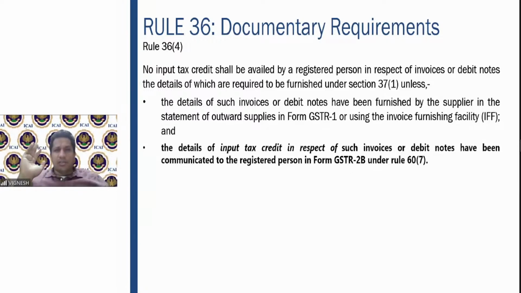This rule number 36 subsection 4. I will tell you how it all started, the entire history of how it is there once we come to the end of this discussion. So Rule 36.4, what does it say? No input tax credit shall be availed in respect of inputs or invoice, the details of which are required to be furnished under section 37.1, which is nothing but the GST return, unless the details of such invoices or debit notes have been furnished by the supplier in the statement of outward supplies in GSTR1 or using invoice furnishing facility.